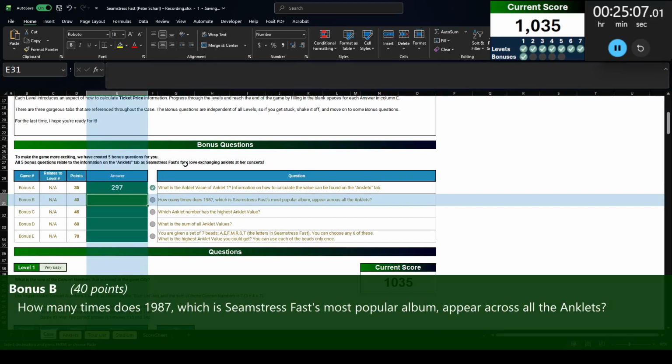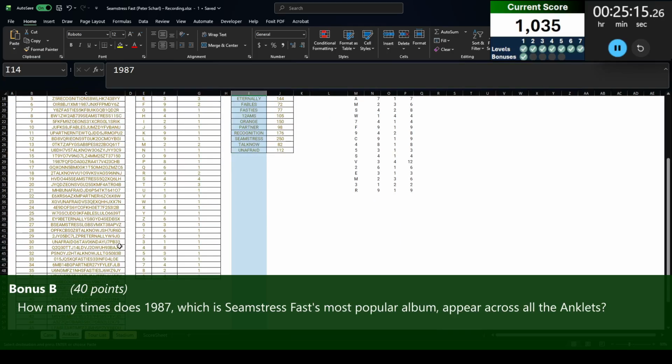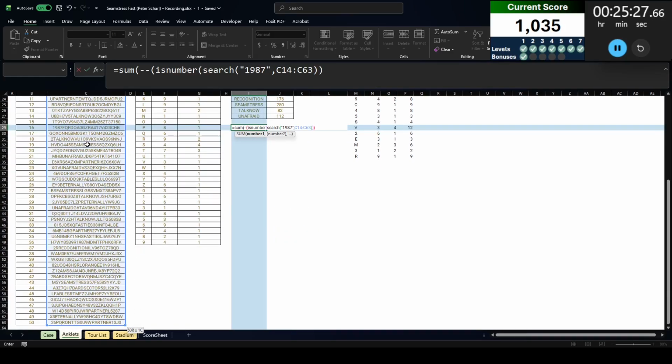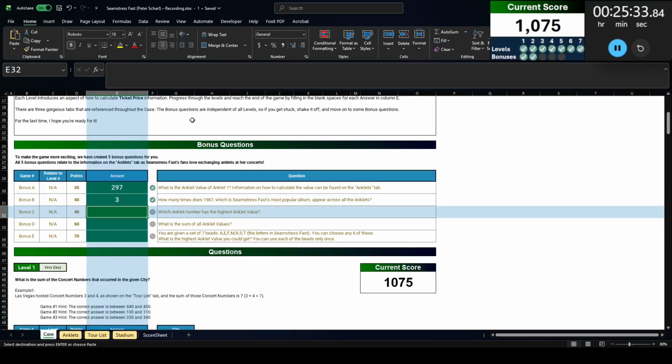Bonus B, how many times does 1987, which is Seamstress Fast's most popular album, appear across all the anklets? So here we have all the anklets. We're looking for how many times this 1987 appears in them. So we're going to sum ISNUMBER SEARCH, searching 1987 in all of these. That's going to turn it into trues and falses. The double negative is going to turn it into 1s and 0s. Sum them all together and that tells me how many of those contain it. My answer is 3. That checks out.